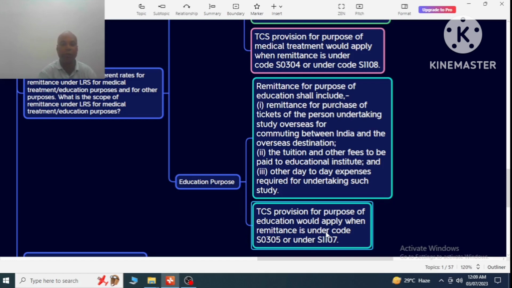So there are two codes for education and two codes for medical. For medical, S0304 and S1108, and for education purpose, S0305 and S1107. If the amount is remitted through these codes, then the TCS will be applicable, and since it is under the LRS system, up to 7 lakh it is exempted.